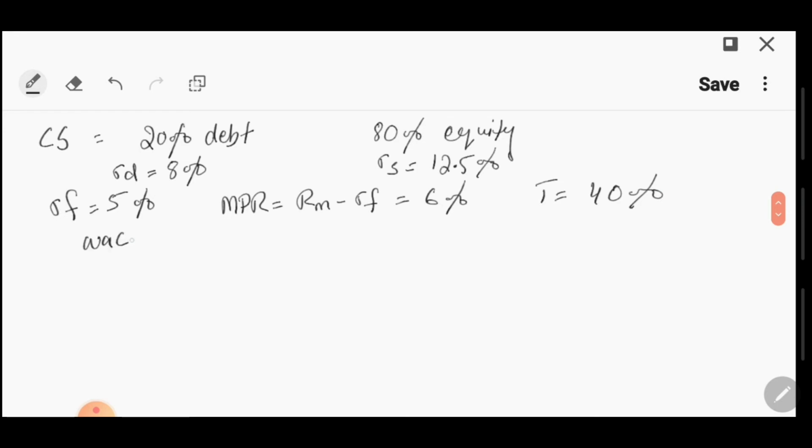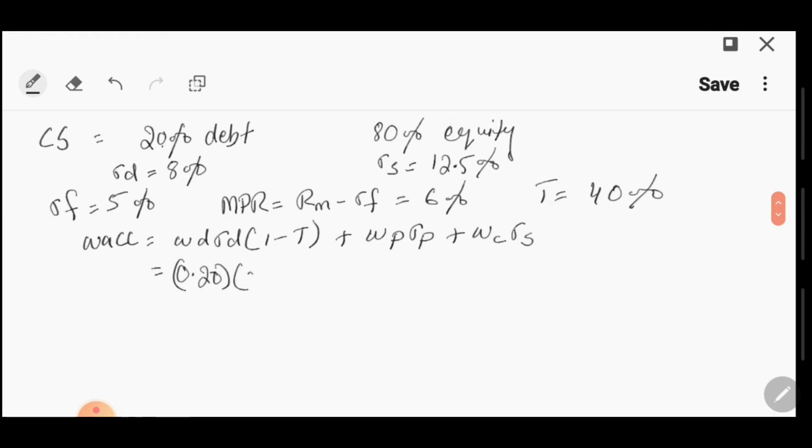So the formula for WACC is WD times RD times (1 minus T). We do not have any preferred stock over here, so you can skip this portion. WD, the weight for debt, is 20%, so this is 0.20. The cost of debt is 8%.